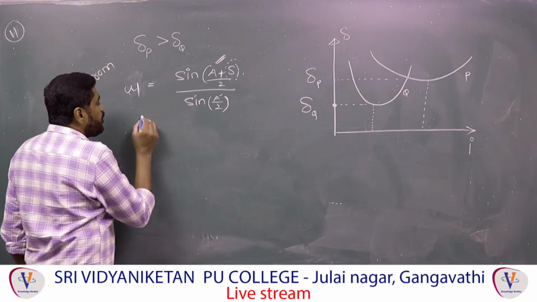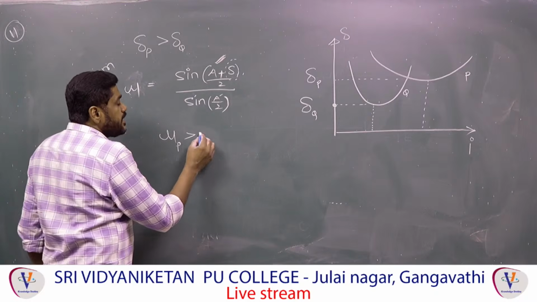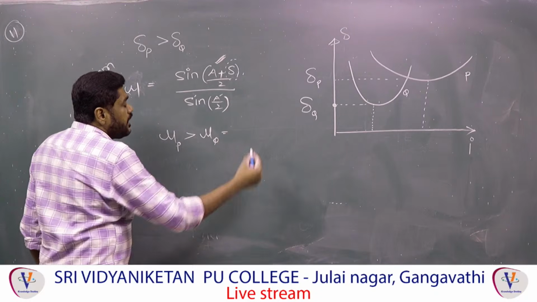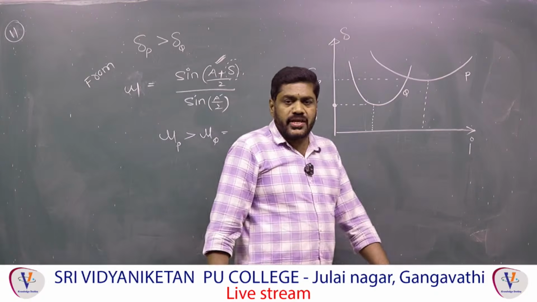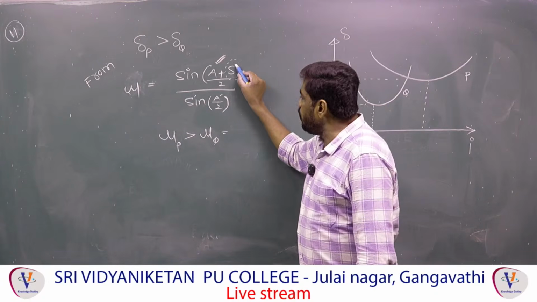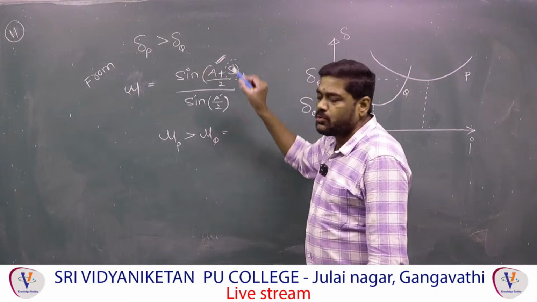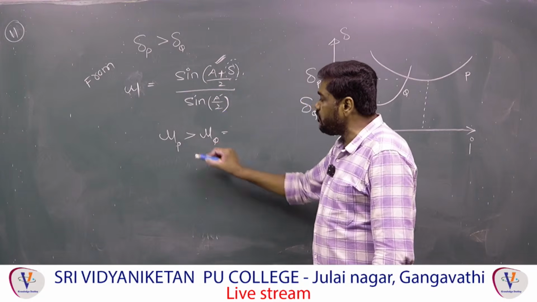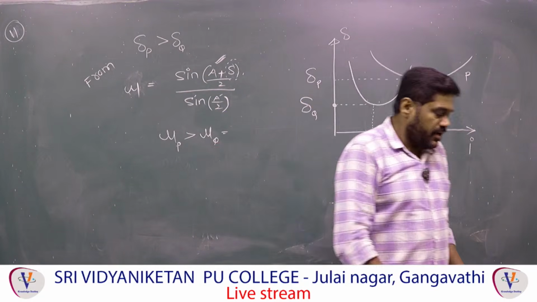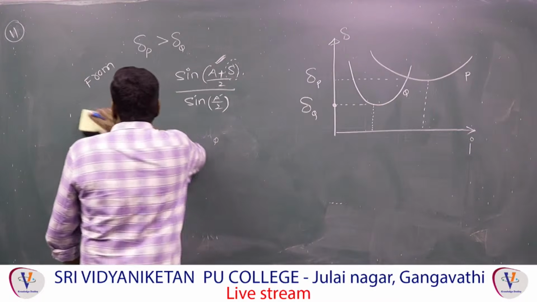Now from this we can say that the refractive index of the first prism, mu P, is greater than the refractive index of the second prism, mu Q, because it depends only on this value. This value is more for prism P. More angle means more sine value, and the denominator is constant. Therefore we can confirm the first option is the correct answer for this question. Next, the 12th question.